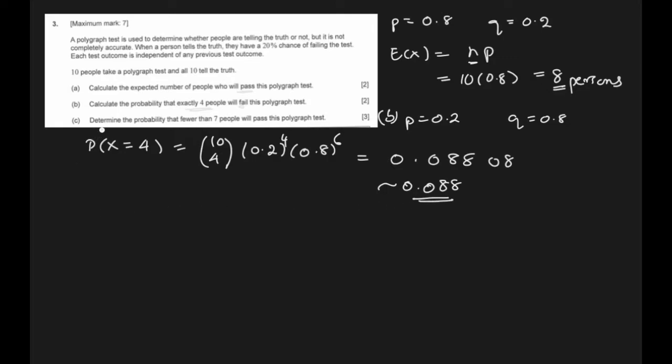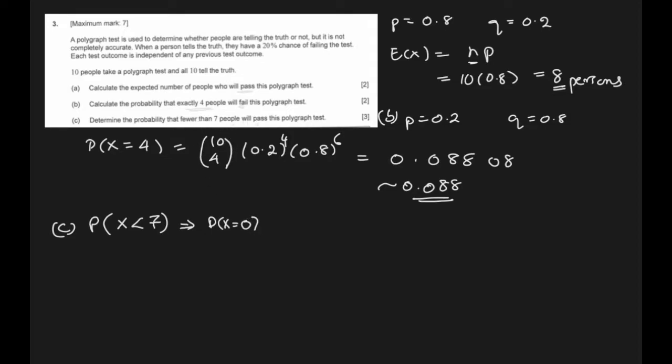Okay, C part. Determine the probability that fewer than 7 people will pass this polygraph test. So C part. We want the probability of fewer than 7, so X is less than 7. That means the probability of X equal to 0 means it's possible that none of them pass the test.